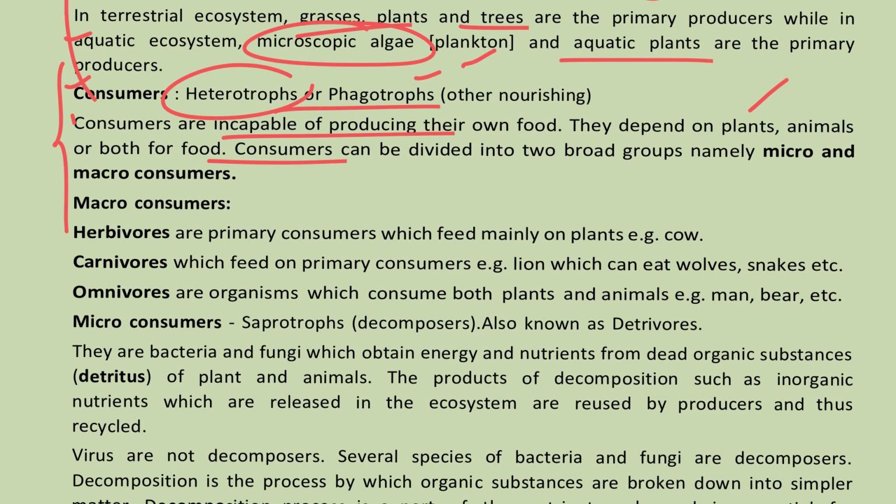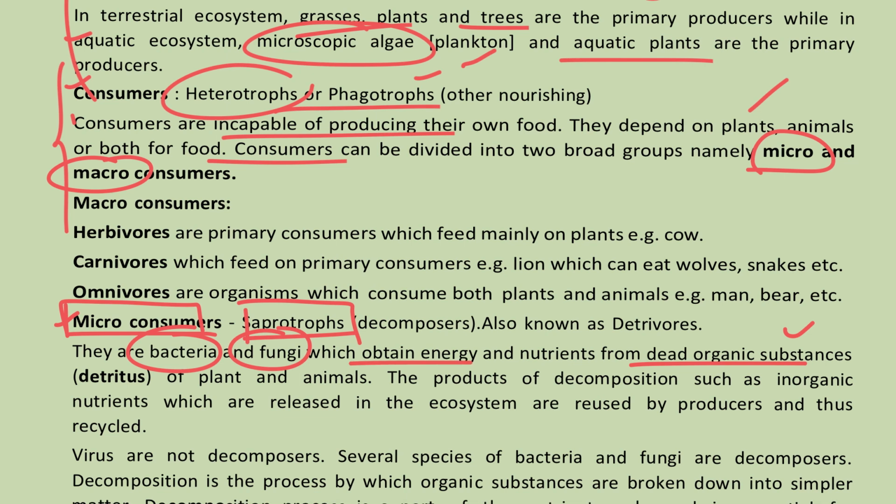One is micro consumer, another is macro consumer. Micro consumers are nothing but saprophytes. They depend on dead and decaying materials, or dead organic substances, as the main source of energy. Example, bacteria and fungi depend on dead organic materials to get their energy. These are the saprophytes. They are considered as the micro consumers.